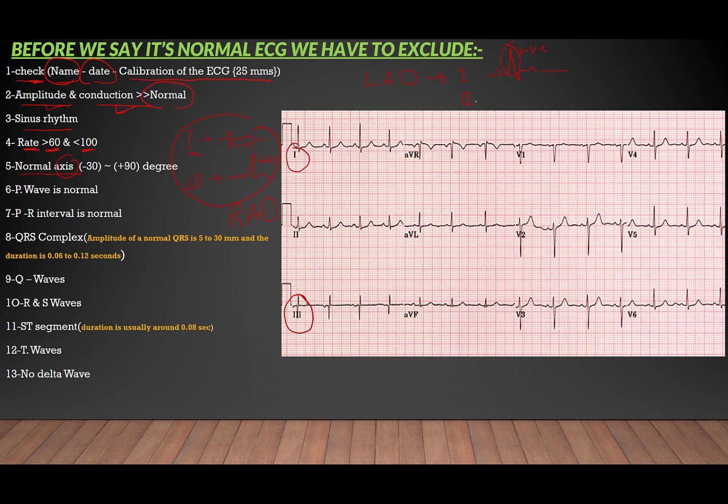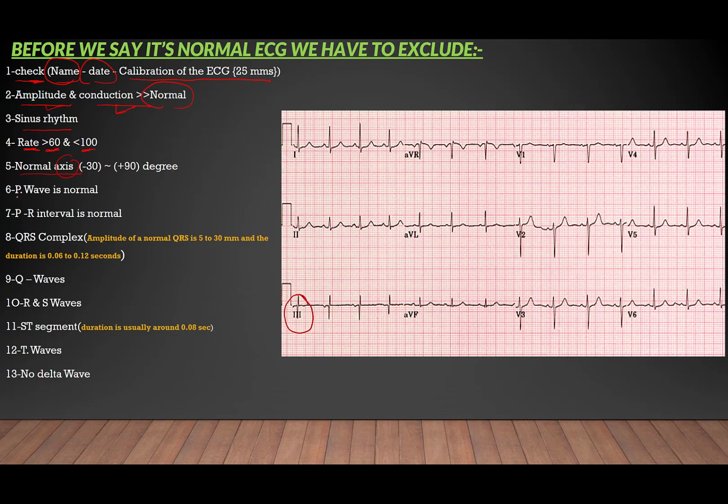Both lead 2 and lead 3 are negative, like that. So when you see this, it belongs to left axis deviation. This is about the normal axis, right axis, and left axis deviation.